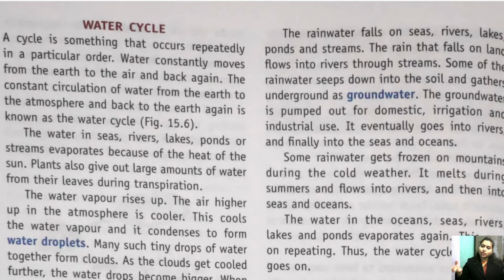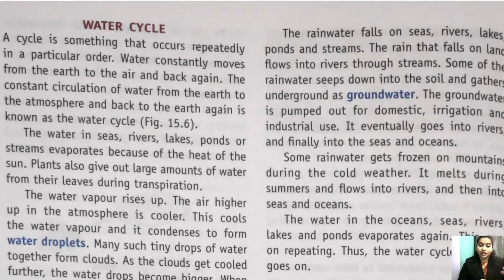The water from the river, lake and seas evaporates, the water from the leaves evaporates, so everything evaporates and goes up in the atmosphere and forms a cloud. Then when it condenses more, it forms water droplets and falls on earth again. Now when it falls on earth, it not only falls on the river, lake and plants again, but also falls on the land.